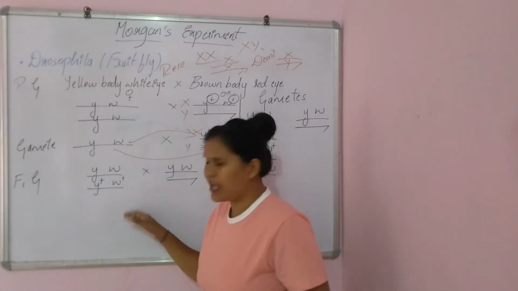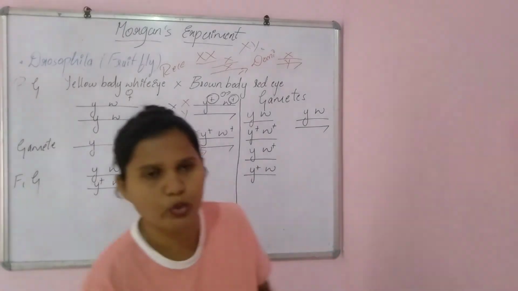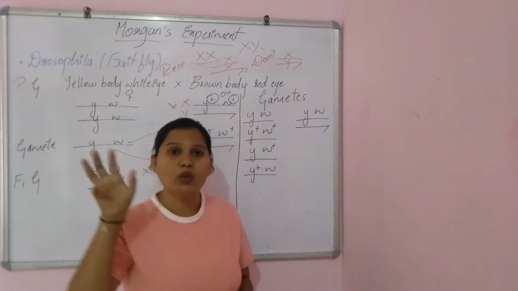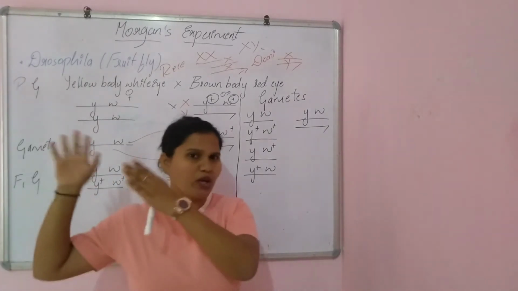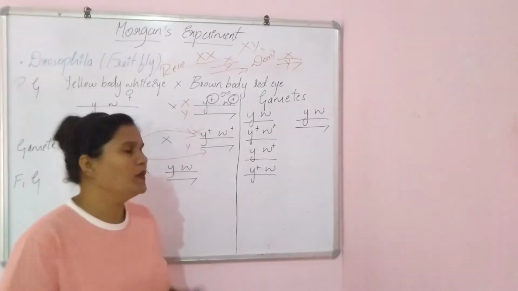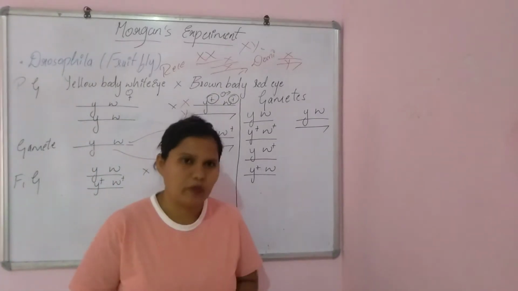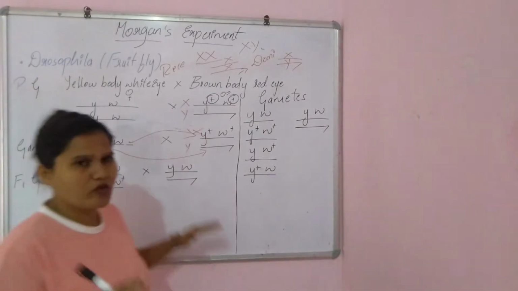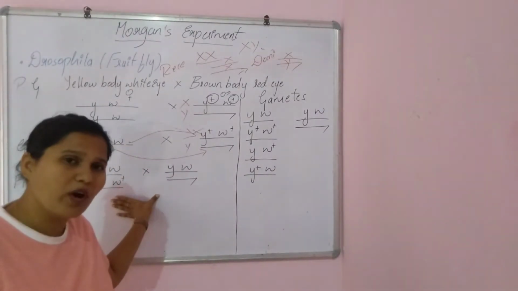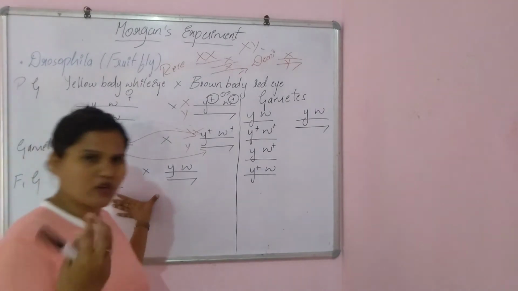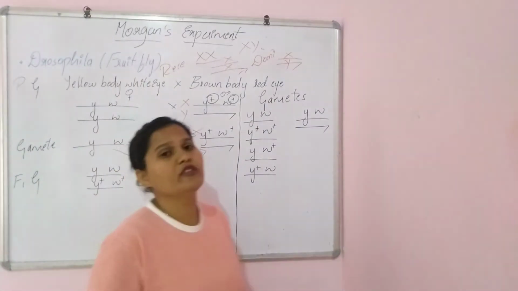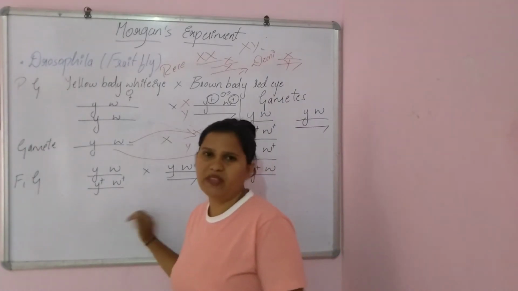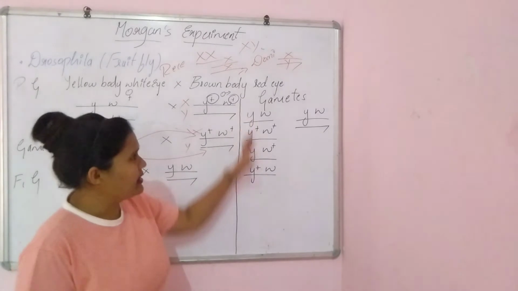And after this F1 generation, Morgan led to the F2 generation, where we get exactly how Mendel got his results, where he got the 16 offsprings there, and here Morgan will get 8 offsprings, where 8 into 2 is equal to 16 offsprings. So during the F2 generation, these will be the parents there, right? Self-crossing will take place and we should form the gametes from these offsprings or from these traits. So the gametes are like this.